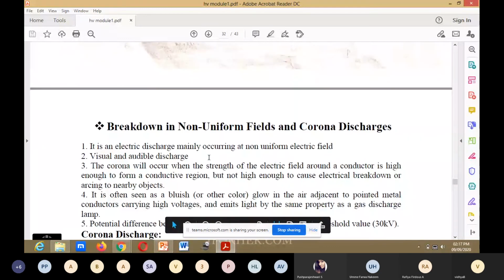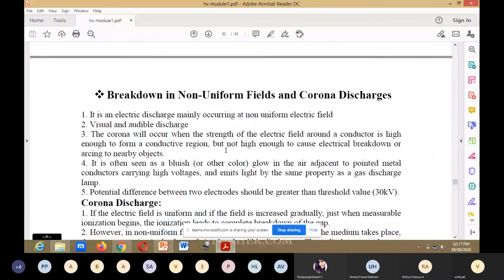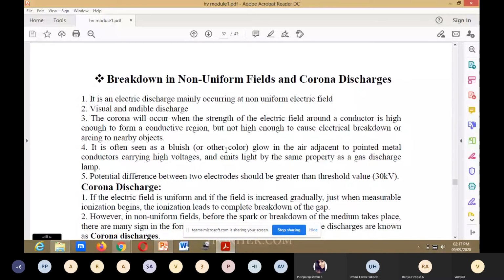Next is breakdown in non-uniform field and corona discharge. It is an electric discharge mainly occurring at non-uniform electric field. It is a visual and audible discharge.